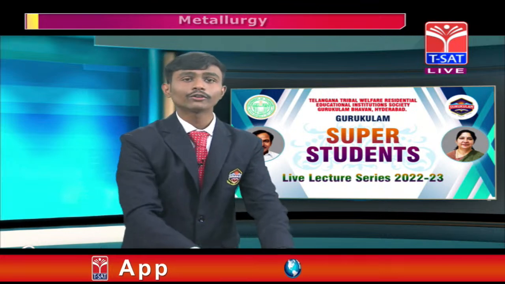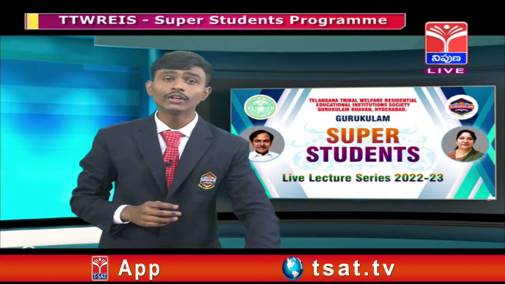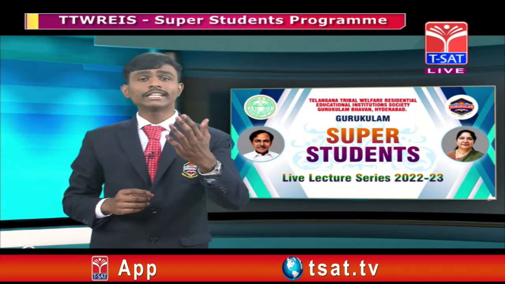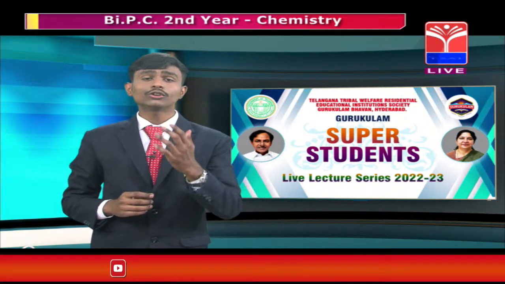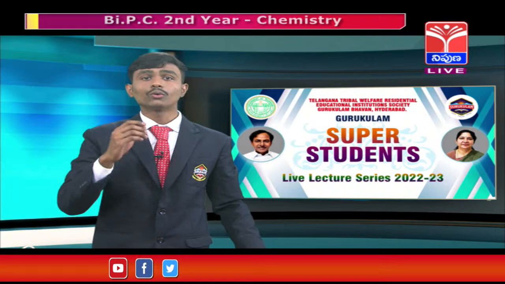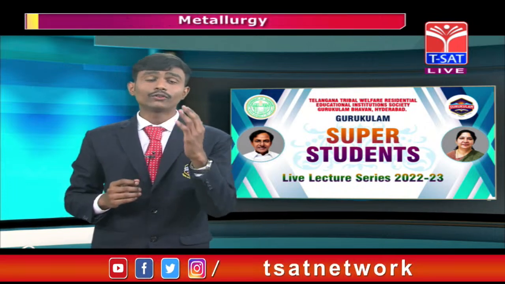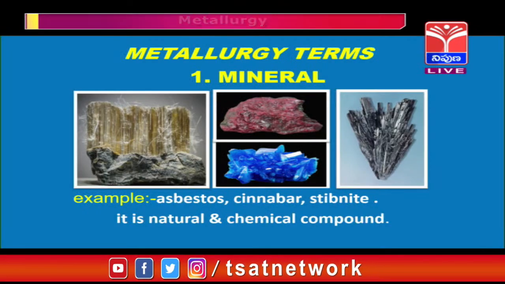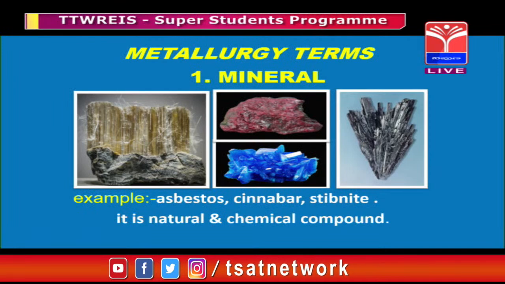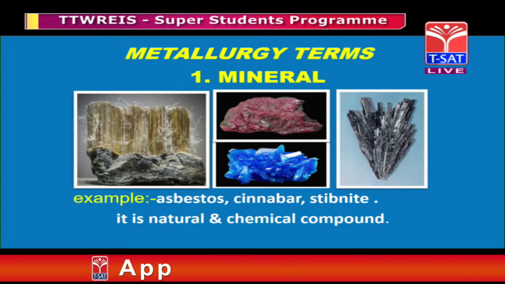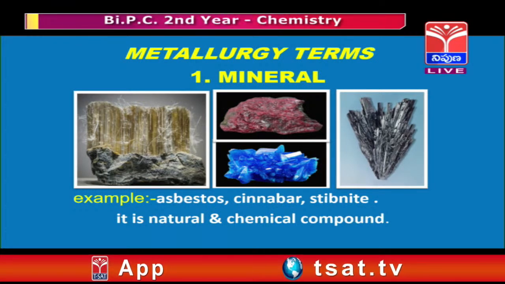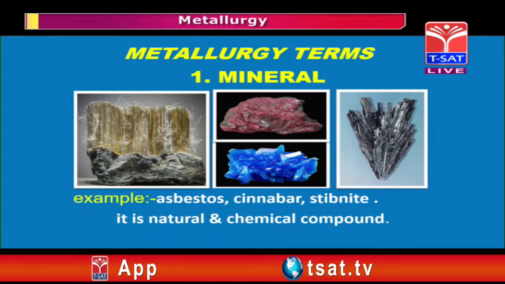Before we study metallurgy in brief, let's study the 3 terms of metallurgy, my dear friends. So what are they, friends? Mineral. The first term of metallurgy is called mineral, my dear friends. A mineral is a naturally occurring chemical compound, and it is a rocky substance. It was naturally occurring. It was not man-made, my dear friends.